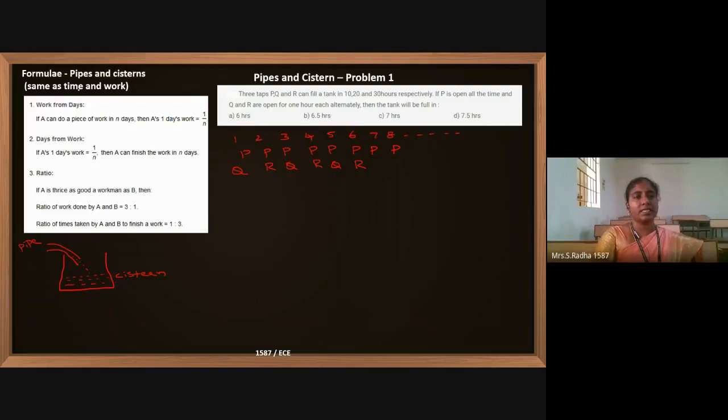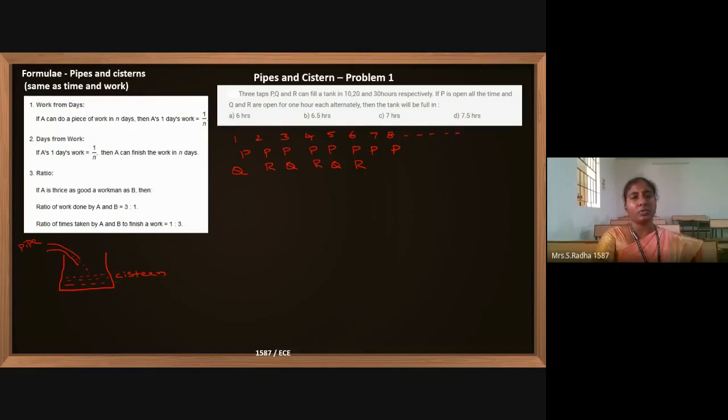See, this is exactly similar to the time and work topic. If a man can do a piece of work in n days, in 1 day he can complete 1 by nth of the work. Similarly, if a pipe A can fill the tank in n hours, in 1 hour it can fill 1 by nth of the tank. That is the logic we have to use.